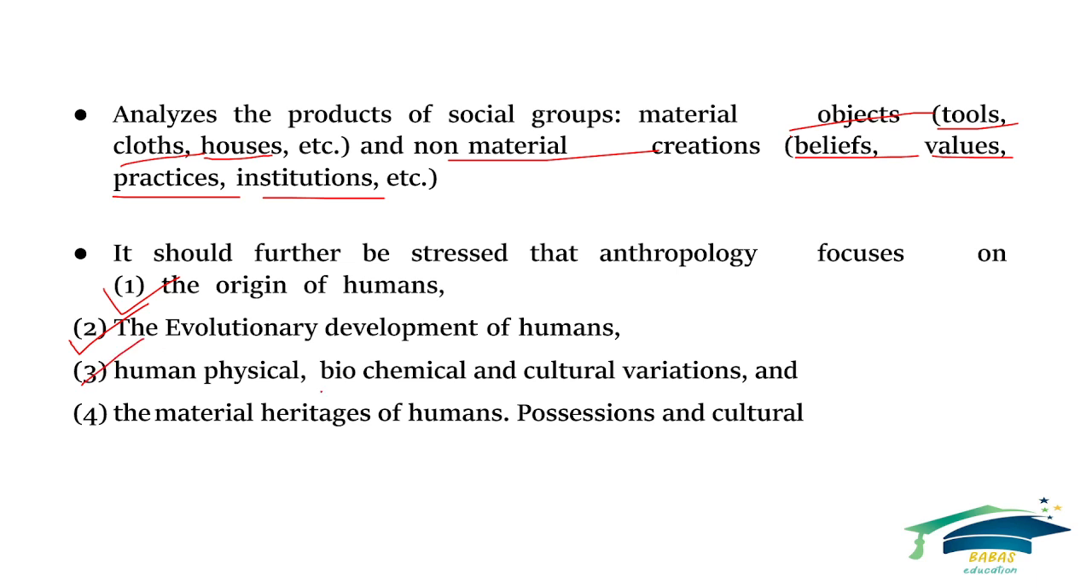And the human physical, biochemical, and cultural variation. Various types of humans are found in our society, with racial, biological and many more variations. The material heritage of humans, possessions and culture. In every geographical area, every type of people and every type of culture is practiced. So the material heritage, human possessions and culture also differ in different areas.